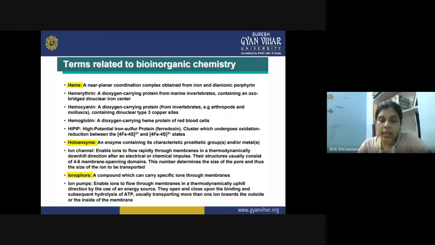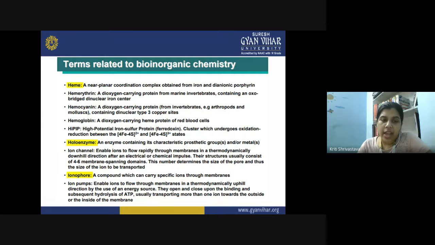Then we have holoenzyme. It is actually an enzyme which contains the characteristic prosthetic group and metals. So the proteinaceous part, that is the enzymatic part, and the prosthetic group, that is the tightly bound metal ion, together they are known as the holoenzyme.